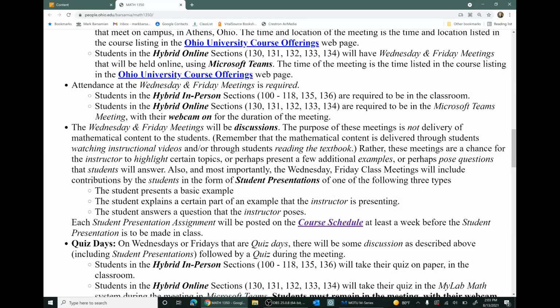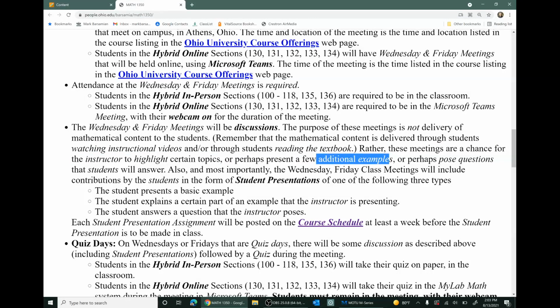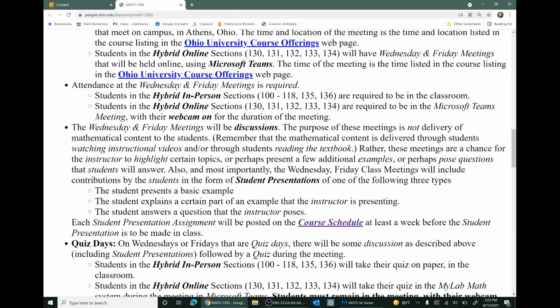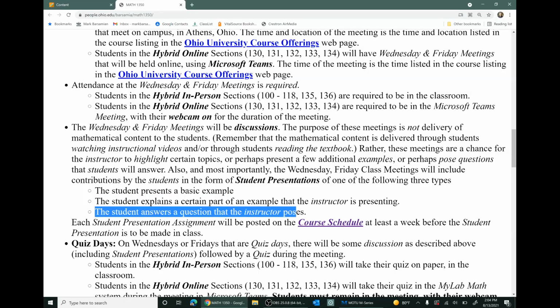And those meetings are a chance for the instructor to highlight certain topics, or perhaps present a few additional examples, or perhaps pose questions that students will answer. Also, and most importantly, the Wednesday, Friday class meetings will include contributions by the students in the form of student presentations of one of these three types. Either the student will present a basic example, or the student will explain part of an example that the instructor is presenting, or maybe the student will answer a question that the instructor poses.